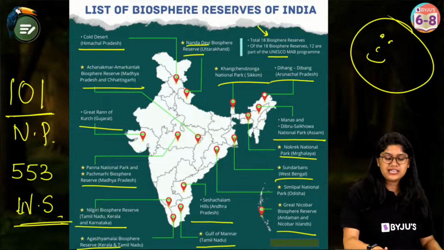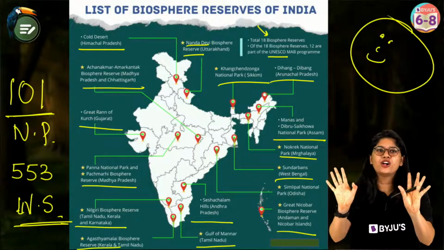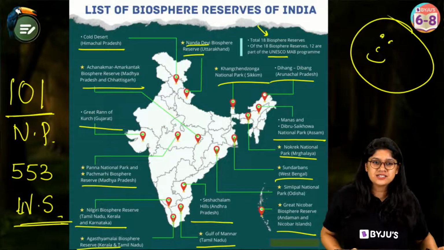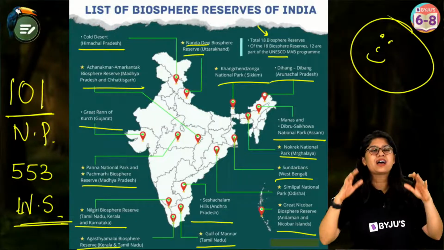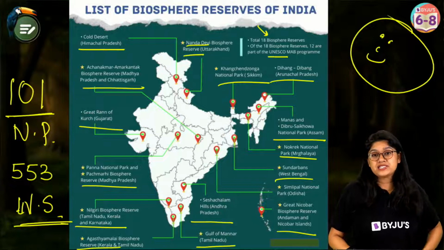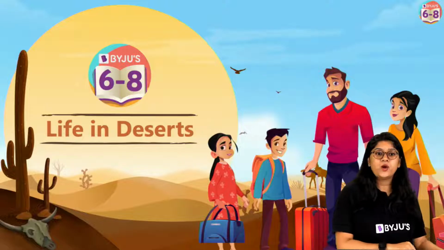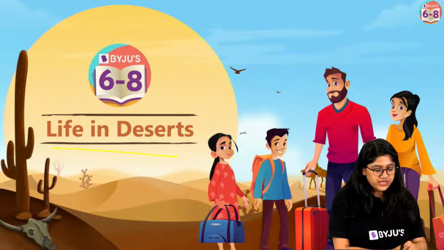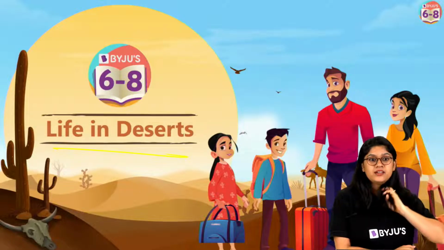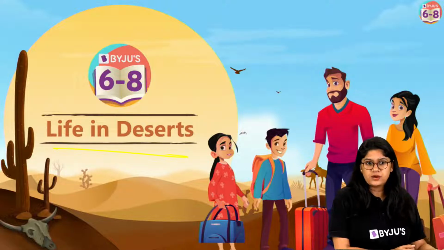We have extreme things. In the east side, we have the rainforest, which receives rainfall throughout the year. And then exactly opposite in the west, we have the desert. So our country is amazing. We will have the Menti after we discuss the next chapter, which is life in desert. So I hope that all of you are clear. After this, we will discuss. I'm asking the question in between. I'll ask now.